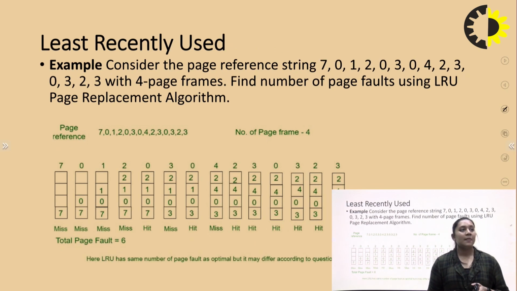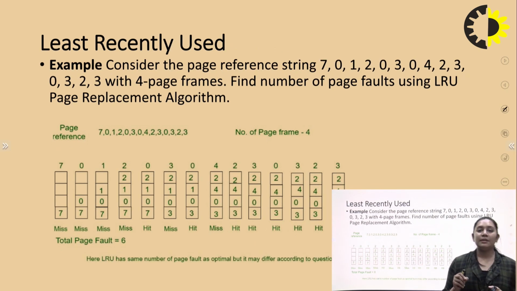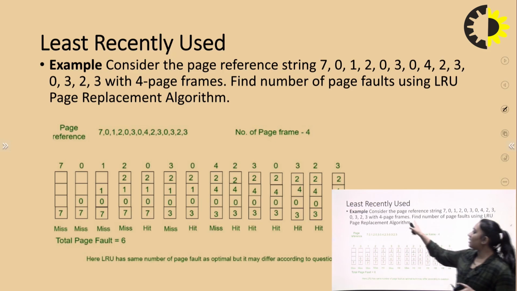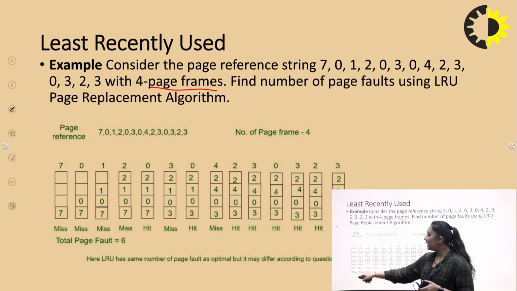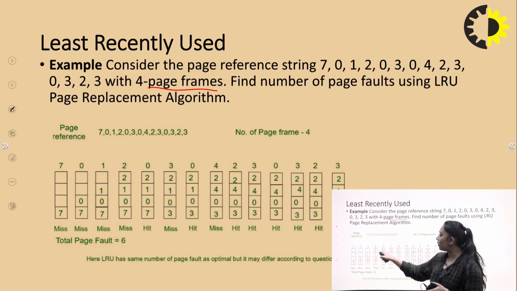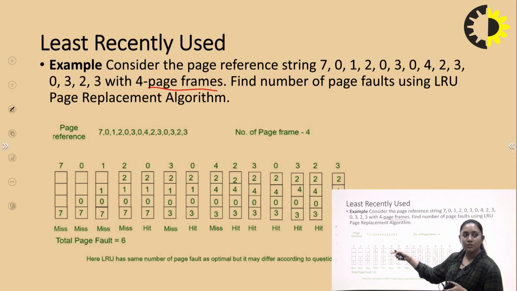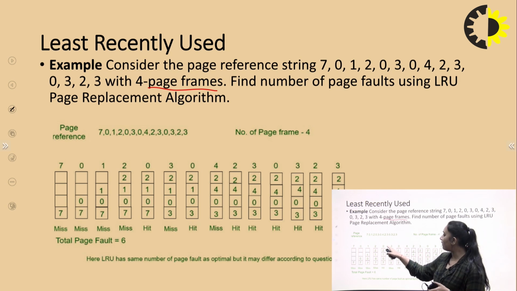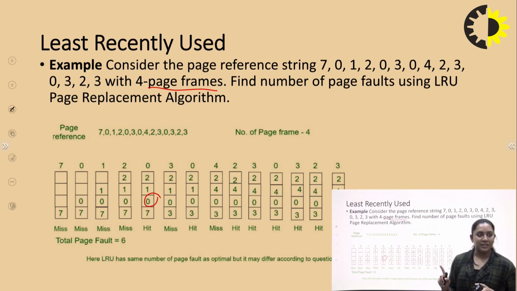Next is least recently used. We replace the page reference that was least recently used with the new page reference. Here is a few examples. The page frame is 4. One by one we fill every slot. After filling every slot, we compare the next element in the references. Here we have the 0, which is already present, so we don't need any replacement, right?